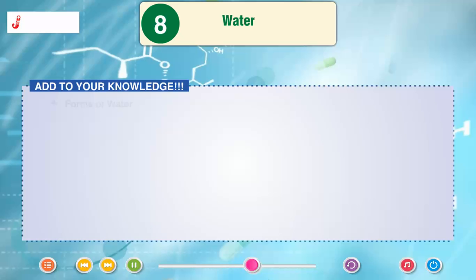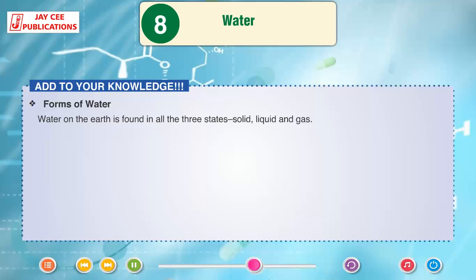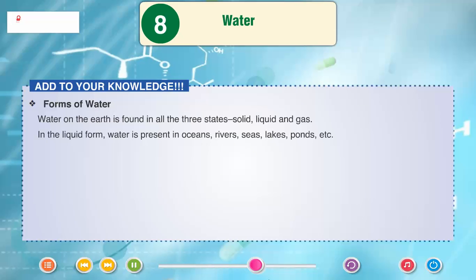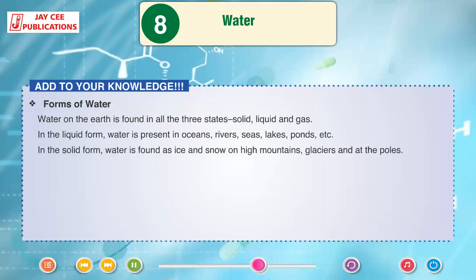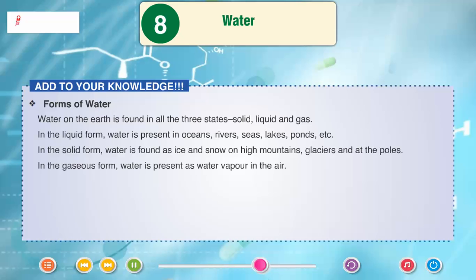Add to your knowledge. Forms of water. Water on the earth is found in all three states: solid, liquid and gas. In the liquid form, water is present in oceans, rivers, seas, lakes, ponds, etc. In the solid form, water is found as ice and snow on high mountains, glaciers and at the poles. In the gaseous form, water is present as water vapor in the air.